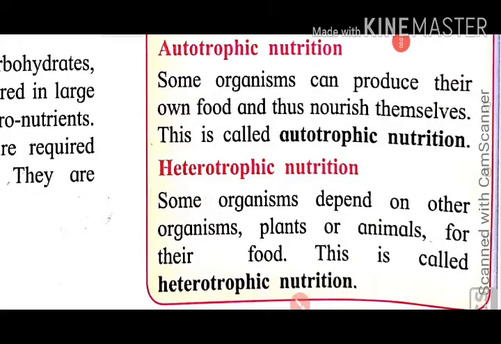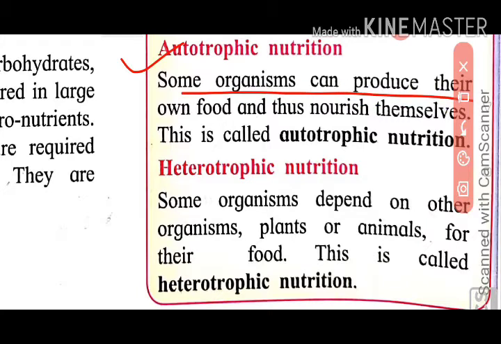There are two types of nutrition. First one is autotrophic nutrition, Swayamposhi. Some organisms can produce their own food. Which organisms produce their own food? Plants. Yes, plants produce their own food and nourish themselves. So this is called autotrophic nutrition.